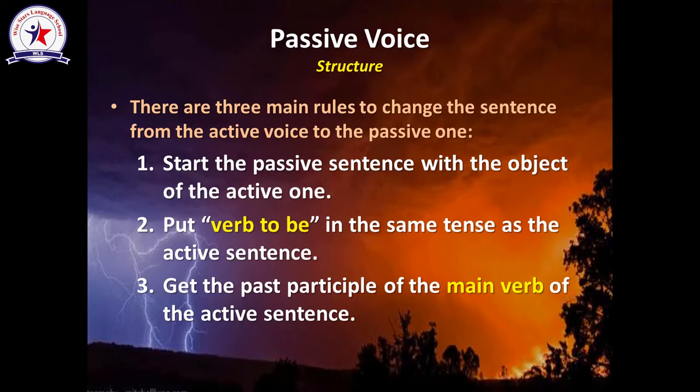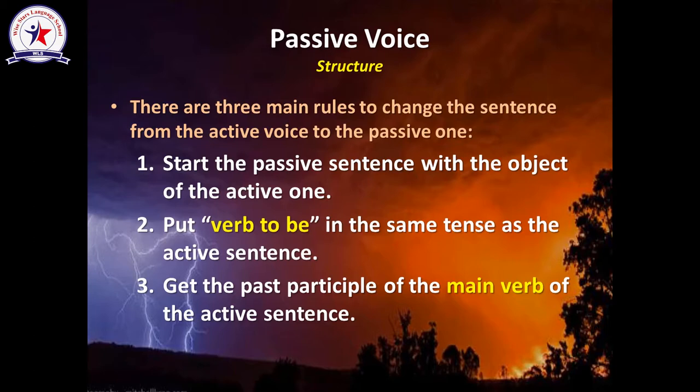So pay attention that we do have 3 main steps to transfer from the active sentence to the passive sentence. Step number 1 is to start the sentence with the object of the active sentence. Number 2 is to put the verb to be in the same tense as the active sentence. Number 3 is to get the past participle of the main verb of the active sentence.